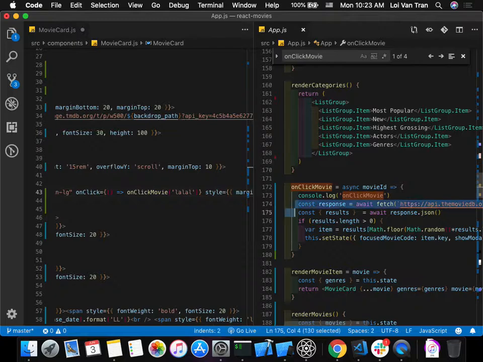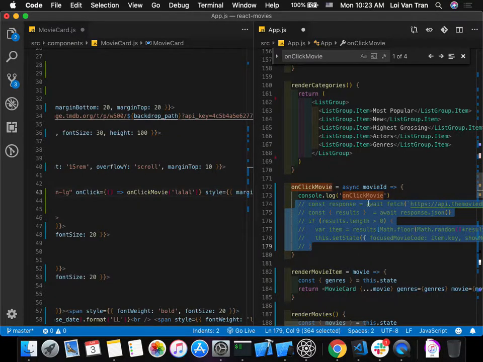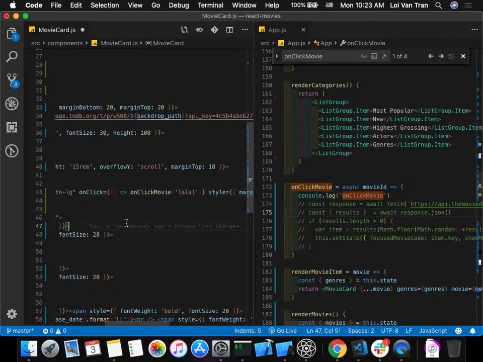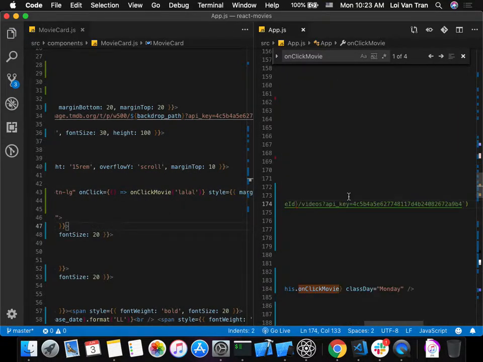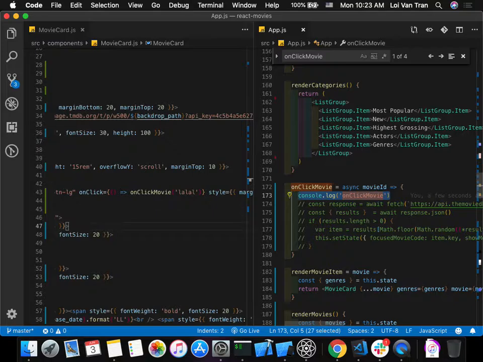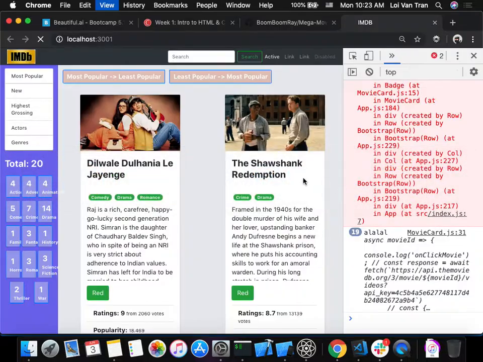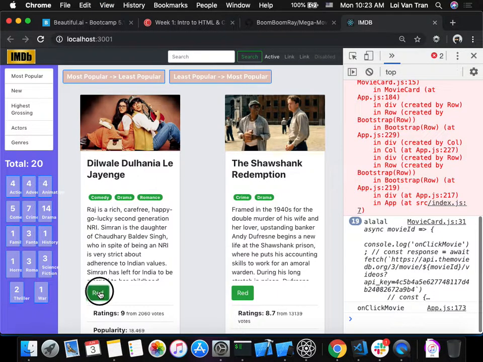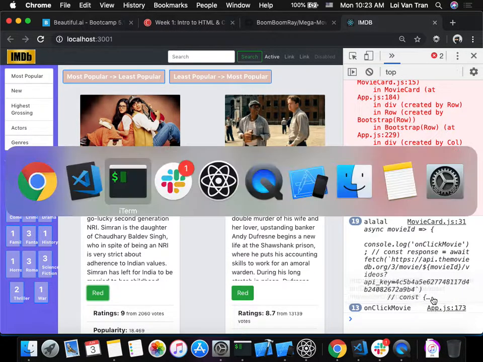Interesting. Let's comment out this entire fetch request because we don't want our function to fail. We just want to see whether or not the console log on line 173 on the right fires. We need to make sure that the parent component, app.js, the function that we pass to the child movie card, can successfully fire. So we'll refresh, we'll click. All right, so we see that the onClick movie app.js line 173 has successfully fired.